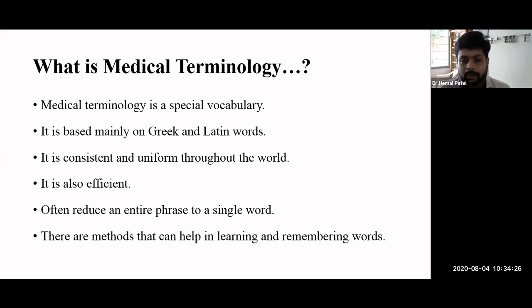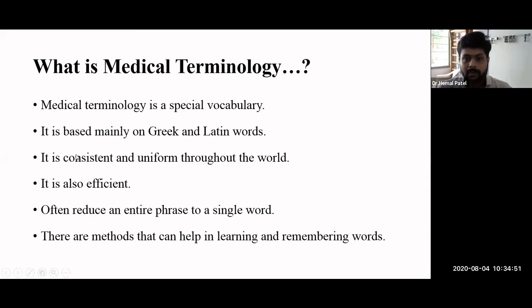Even if we directly go to the hospital and we have a paper, we cannot translate those words easily because they are very specific words. So that's why this terminology, which we call a language, we have to understand very well to be clear about the translation, or exactly what the meaning of that wording is.